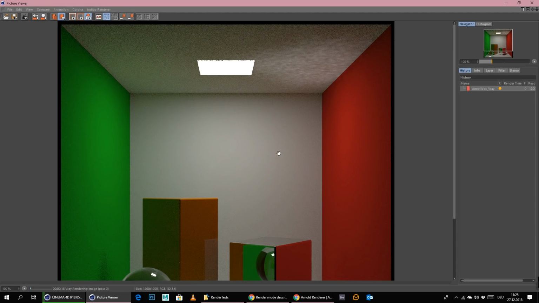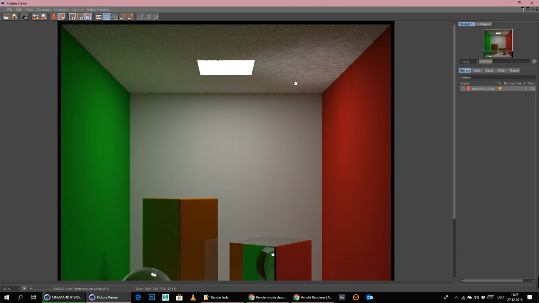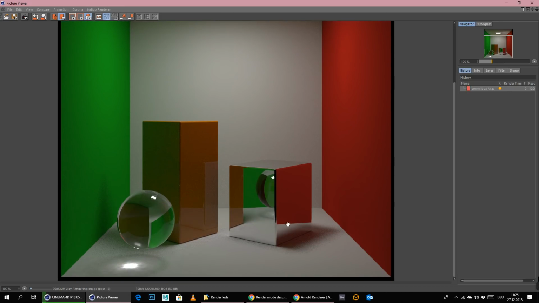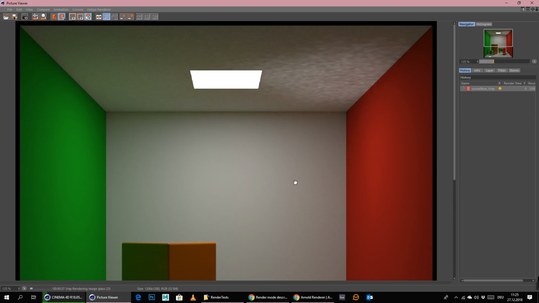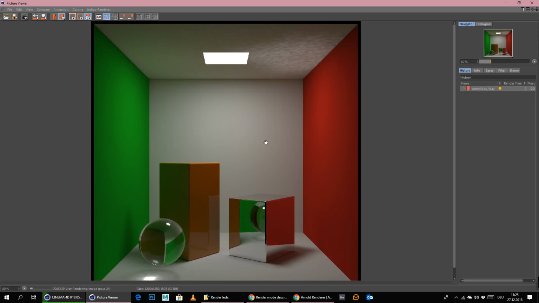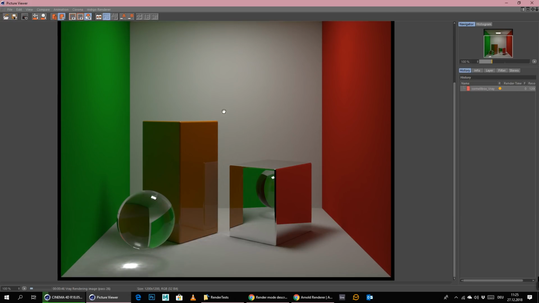And as you can see here, this doesn't look too good. We definitely would need to have more subdivisions over here. That's not really good. And I think we will just simply let this render till we see that there is no noise in the image anymore, till we can live with it, and then we'll just simply stop the time. But like I said, the problem here is really that we don't have enough subdivisions here, so that's not good, to be honest.